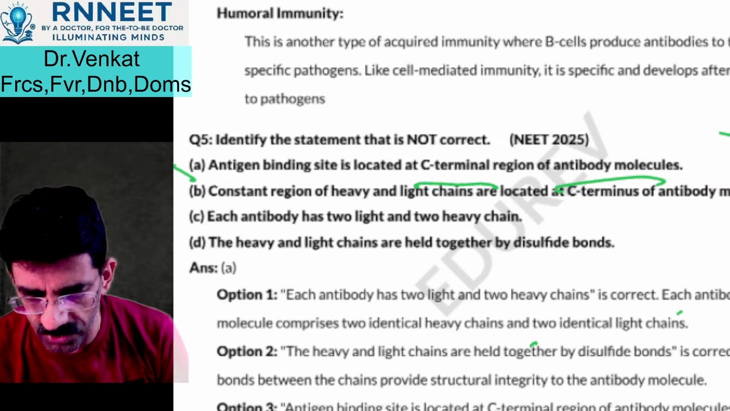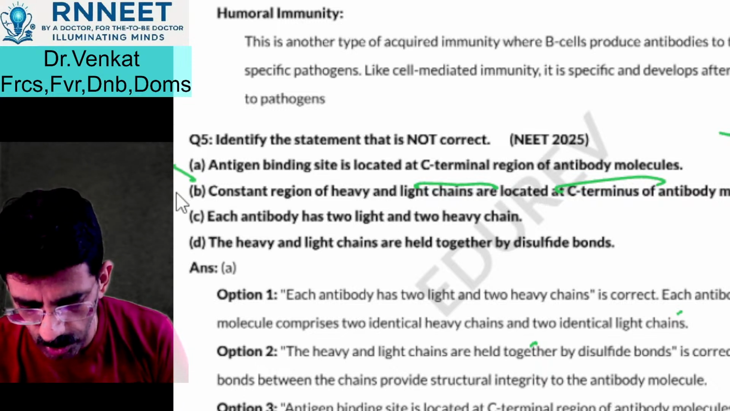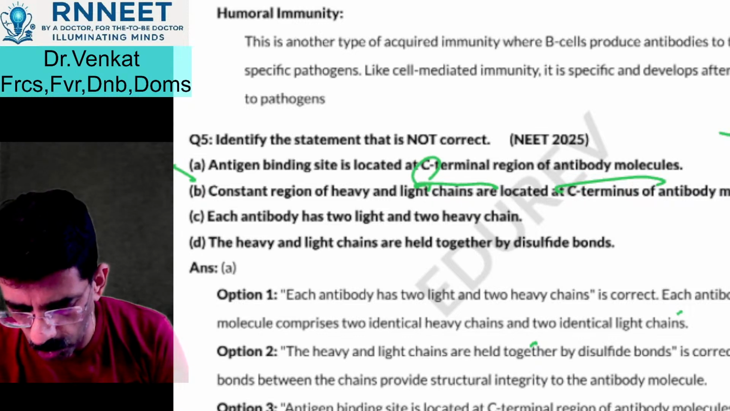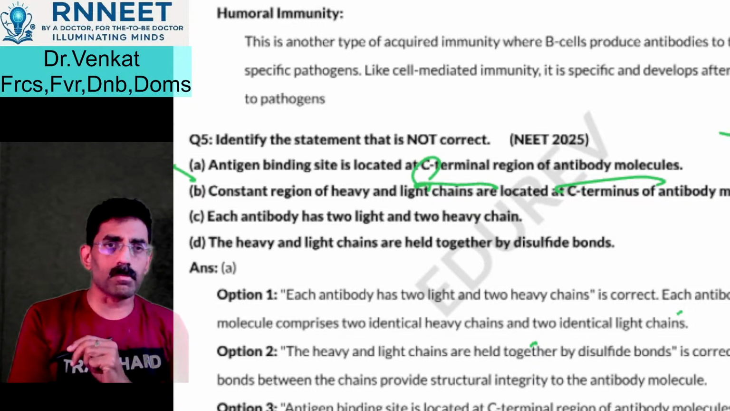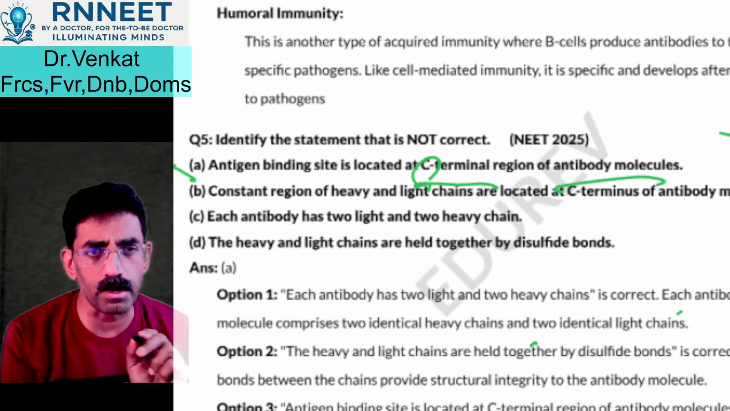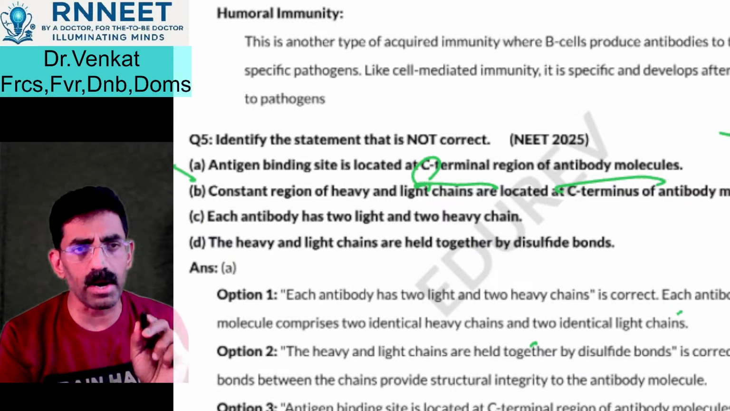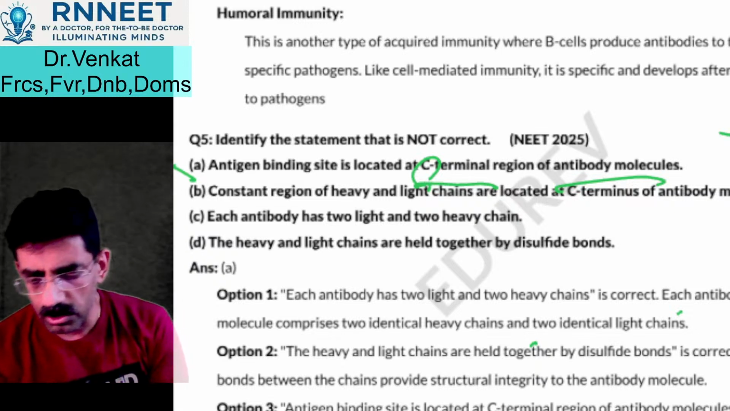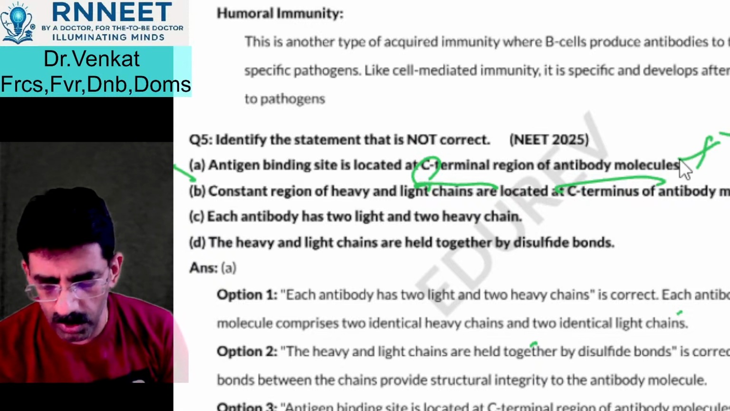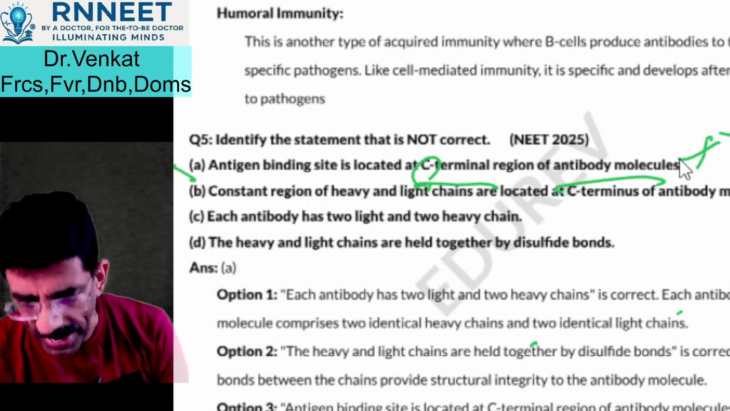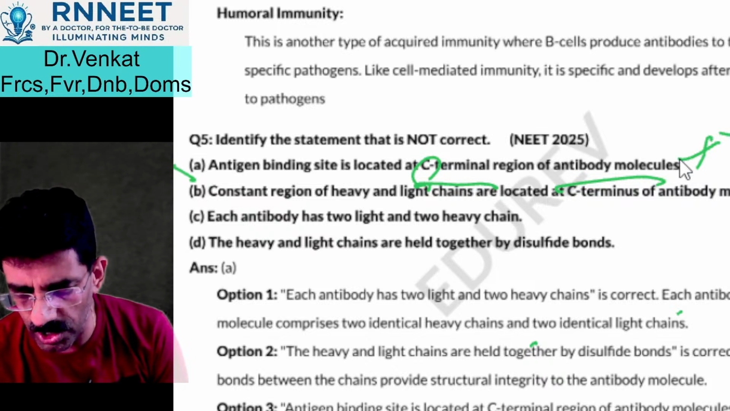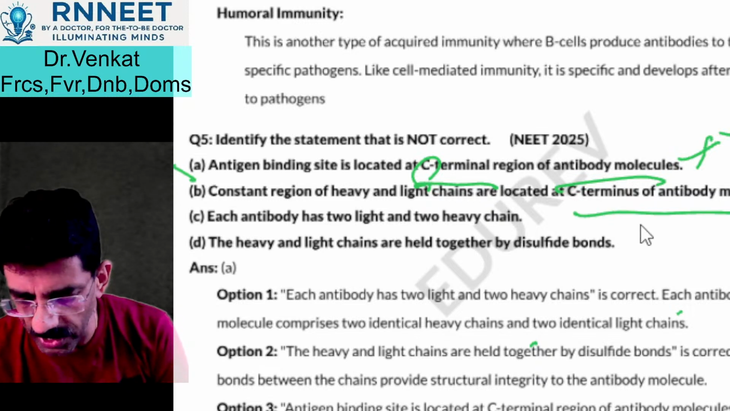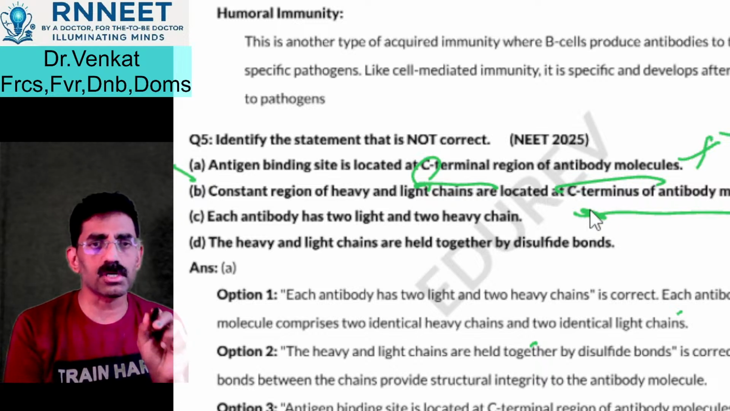He is asking you which of this is not correct. Antigen binding site is located not at the C terminal but at the N terminal, right? So remember that the antigen binding site is located not at the C terminal but the N terminal. Therefore that statement is wrong. The constant region has the light chain as well as the heavy chain, and that is located at the C terminal, so that is why it is called the C terminal constant region.